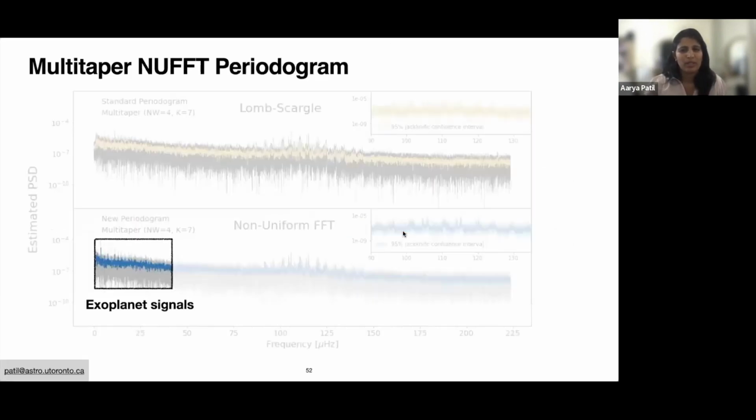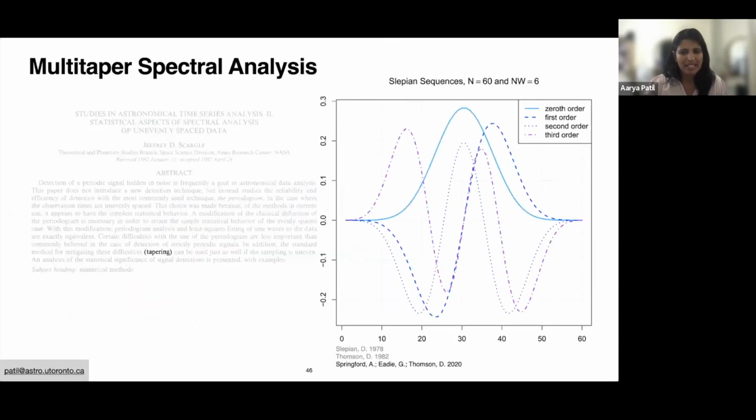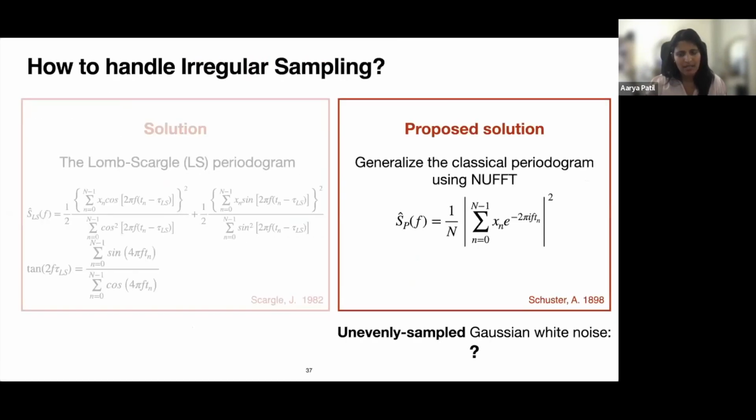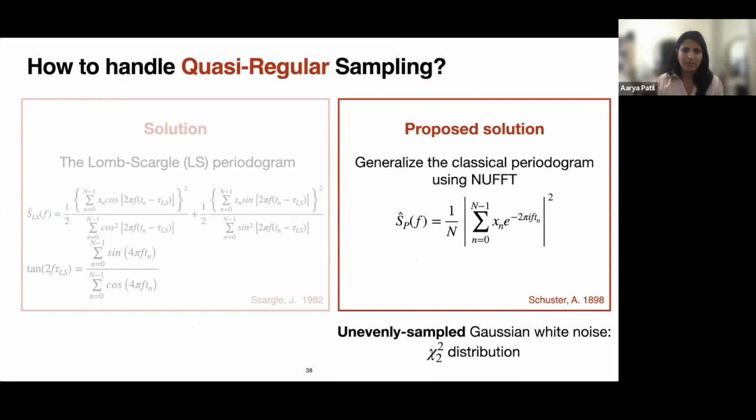But with respect to the NUFFT periodogram, that's something we haven't looked at yet: how the two estimates compare. Right now, we see that they agree quite well with respect to each other in the kinds of Kepler time series that we're dealing with.